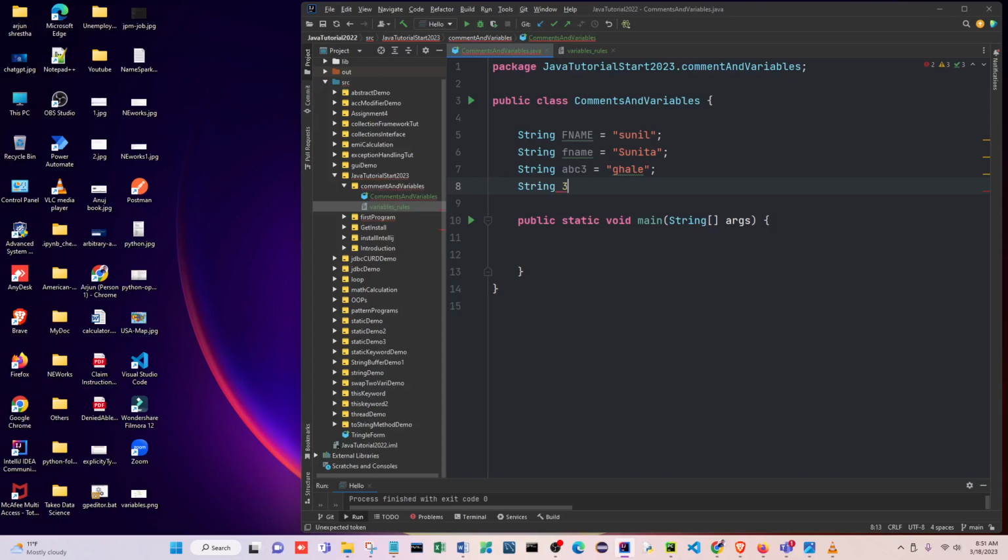Okay, suppose I put here 3 ABC equals to, see here what is said here. Okay, you see something like that. If you put your cursor here: unexpected token, cannot resolve the symbol ABC, right? So that's why when you use your number, you have to use it after any character. Suppose I put here S, so now this one you can use, this is valid. Okay, I'm just writing here valid. But if you put like this one, it is invalid, so I comment here. Okay, this is invalid, 3 ABC.